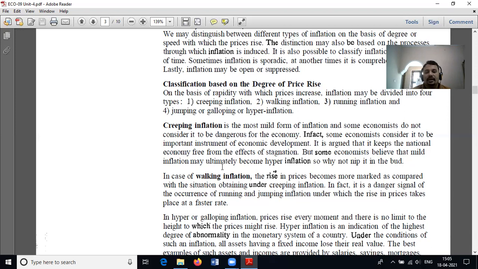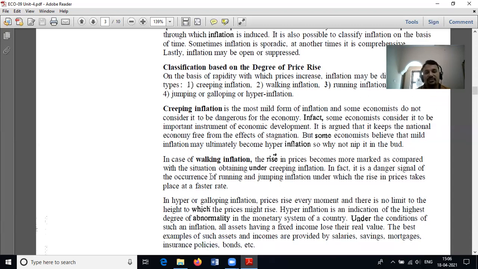Next one is running inflation. Running inflation means the price of goods and services is increasing day by day very rapidly, doubling or tripling. This is called running inflation. It is very dangerous for the economy.